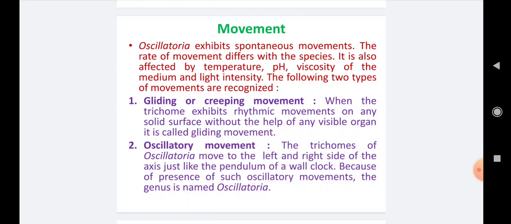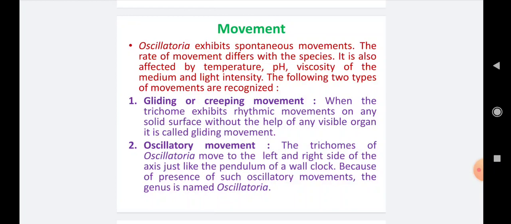Then number 2, oscillatory movement. In case of oscillatory movement, the trichomes of oscillatoria move to the left and right side of the axis just like a pendulum.